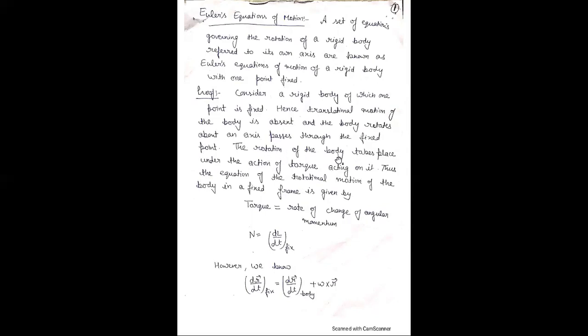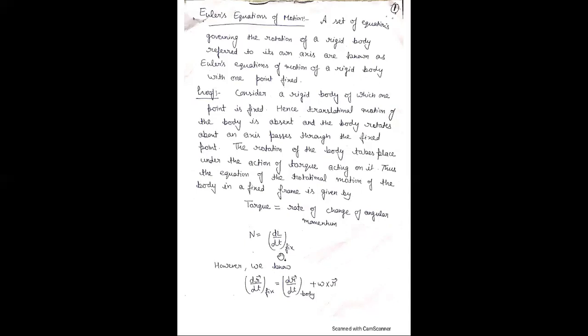Now the rotation of the body takes place under the action of torque, because torque is the turning effect of the force. Then the rotation of the body is caused by the torque. The equation of the rotational motion of the body in the fixed frame is given by, we know that torque is the rate of change of angular momentum. Here torque is represented by N, which is equal to dL by dt, the rate of change of angular momentum. Here L is the angular momentum, and this is in the fixed frame of reference.